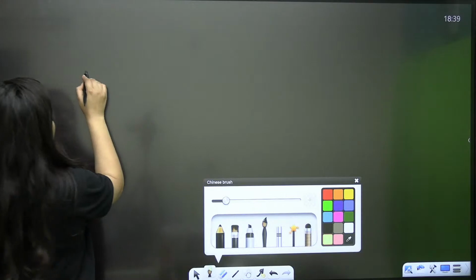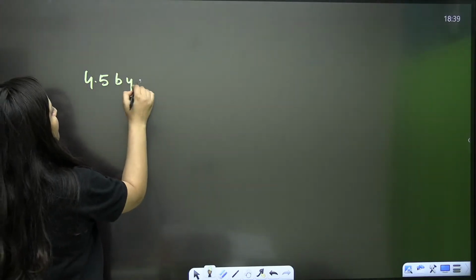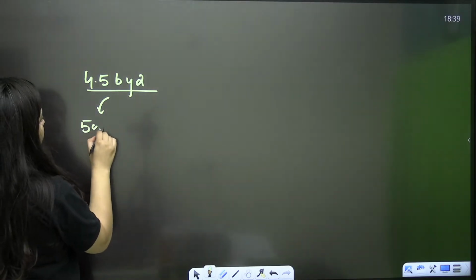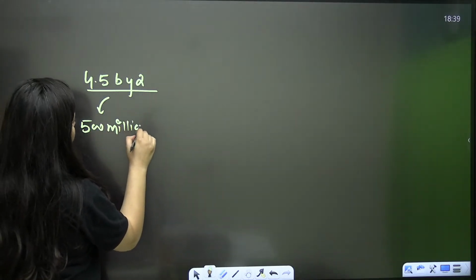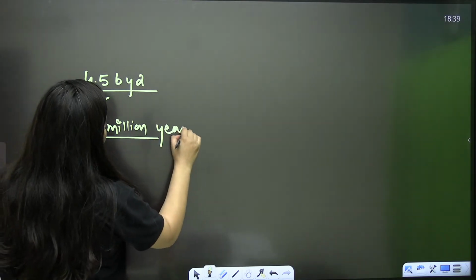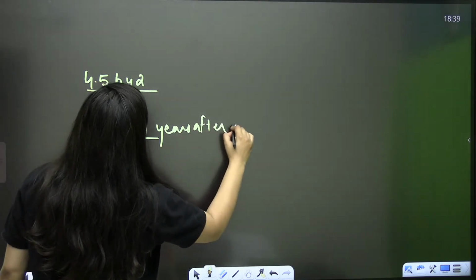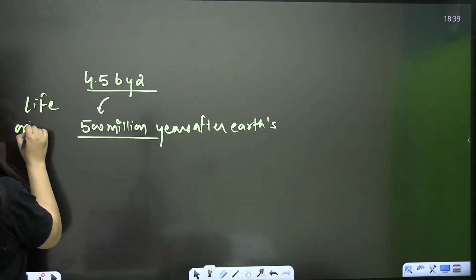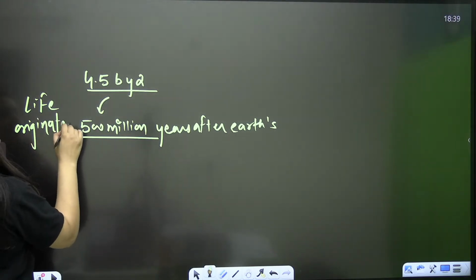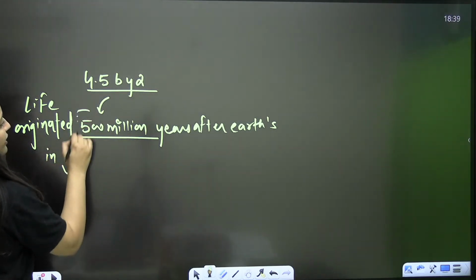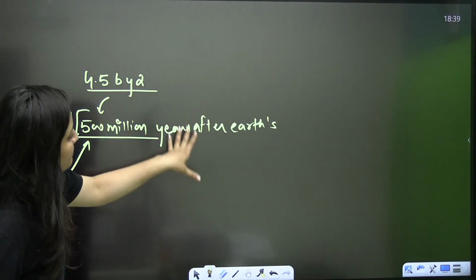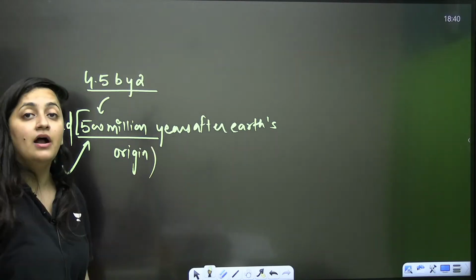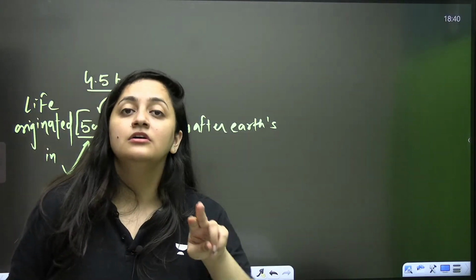And moreover, let's say Earth originated 4.5 billion years ago, and life originated after Earth's origin, of course, near about 500 million years after Earth's origin. So life originated in water. Imagine, 500 million years after Earth's origin.